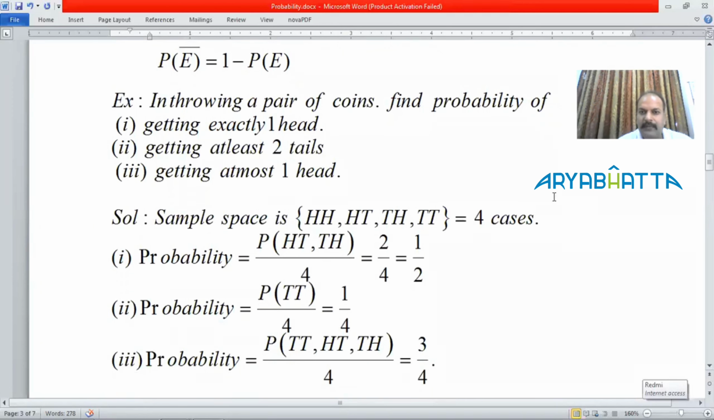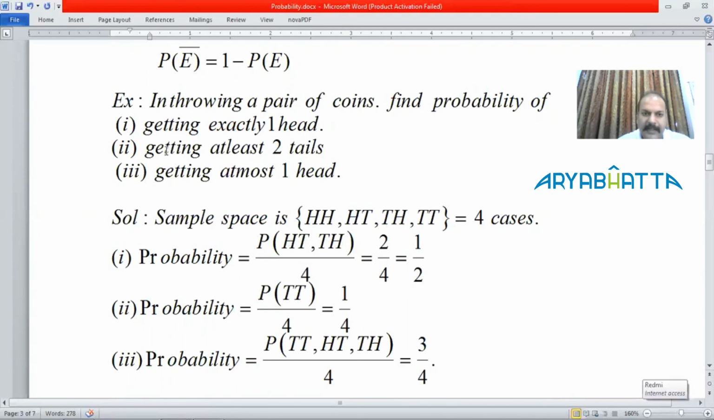In throwing of a pair of coins, find the probability of getting exactly one head. Pair of coins. Now, what are the possible cases, or what is the sample space? This is HH, HT, TH, and TT. So, four cases are available. We are looking for one head. Now, what are the cases of one head in the sample space? This is HT and TH. One head means exactly one head. So, there are two cases which are favorable to the first part, and a total of four cases are available. So, the probability turned out to be 2 by 4, that is 1 by 2.